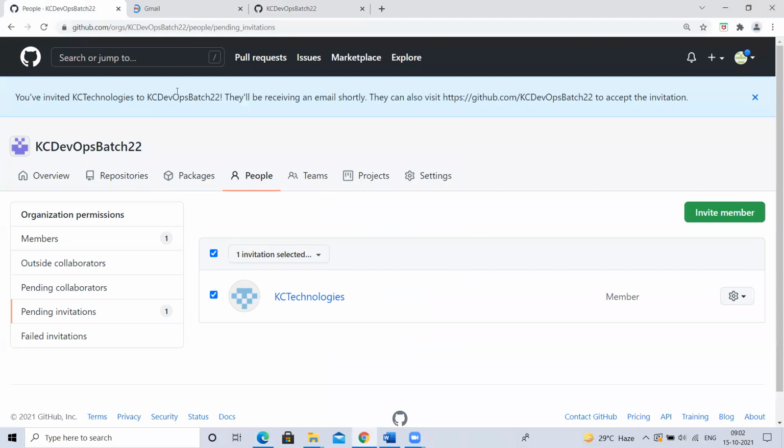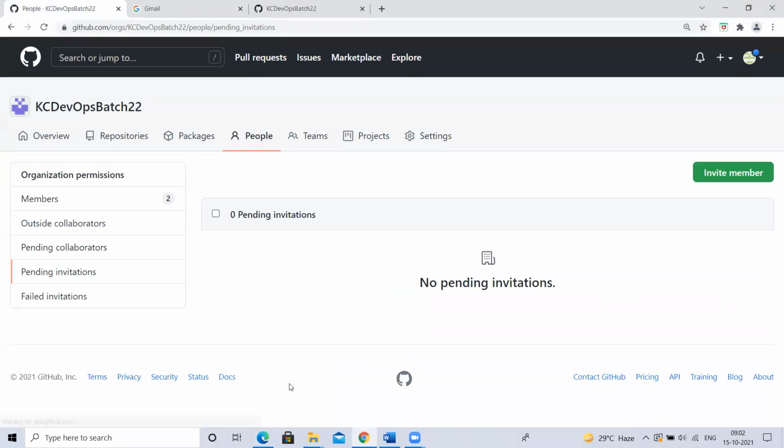Okay. Now if I go here, refresh this. See, it is showing as pending, right? Here it was pending. Now let me refresh this. It will show no pending action, no pendings, because I accepted the request.